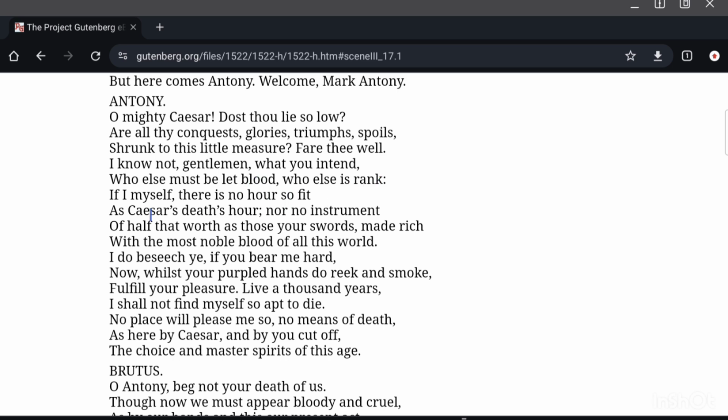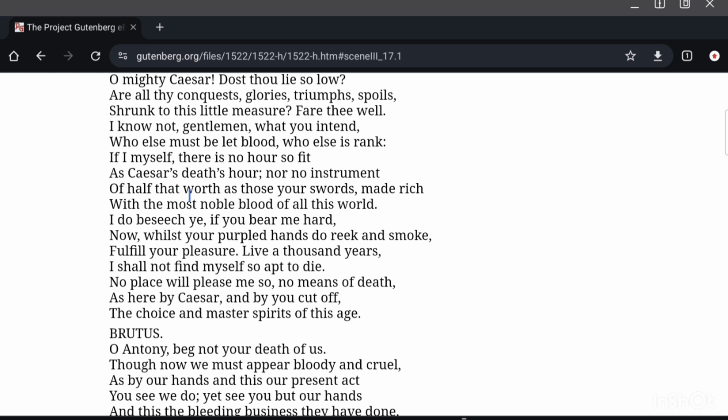Who else is rank? If I myself, there is no hour so fit as Caesar's death's hour, nor no instrument of half that worth as those your swords, made rich with the most noble blood of all this world. I do beseech ye, if you bear me hard, now whilst your purpled hands do reek and smoke, fulfill your pleasure. Live 1,000 years, I shall not find myself so apt to die. No place will please me so, no means of death, as here by Caesar and by you cut off, the choice and master spirits of this age.